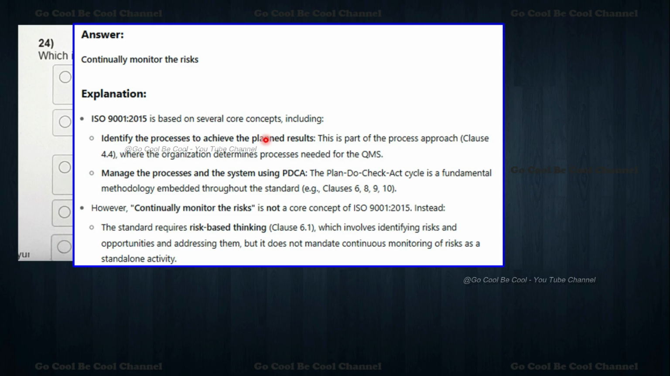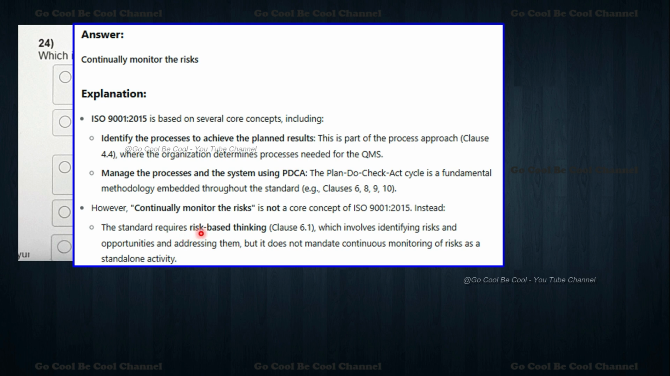ISO 9001 is based on several core concepts, including identify the processes to achieve the planned results. This is part of the process approach, clause 4.4, where the organization determines the processes needed for the QMS, and manages the processes and the systems using PDCA. That is Plan-Do-Check-Act, the fundamental methodology embedded throughout the standard, for example in clauses 6, 8, 9 and 10. However, continually monitor the risk is not the core concept.